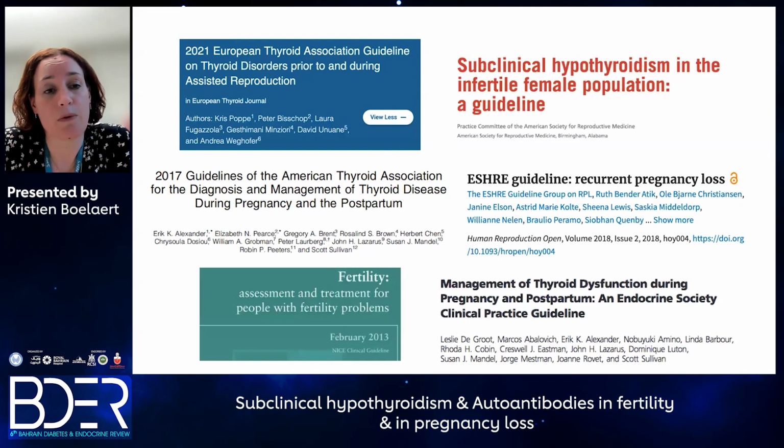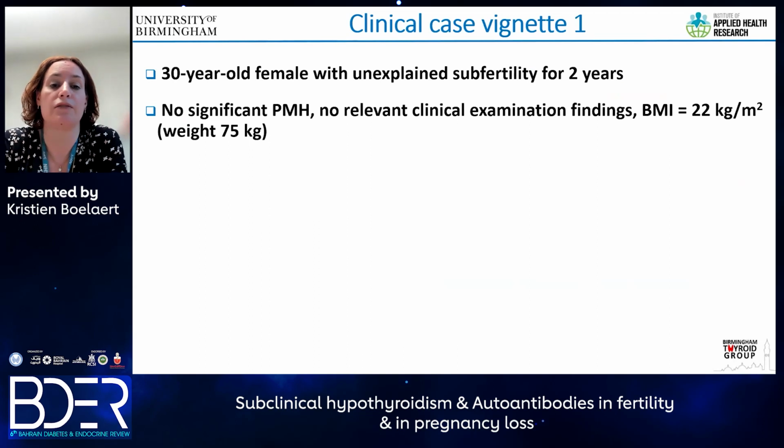And the reason why we all might be a little bit confused as to what to do with mild hypothyroidism and thyroid autoimmunity in pregnancy is that there are a variety of guidelines out there, which I've just summarized on this slide here, and each of these guidelines will say something slightly different. I also know that there are American Thyroid Association guidelines in development, and I'm on the fertility group, as well as UK guidelines on pregnancy and fertility, and they again may say further slightly different things.